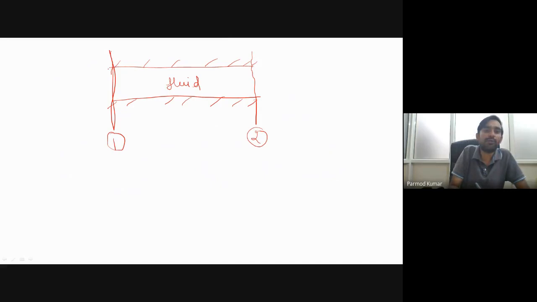Say this plate is maintained at temperature T1 and the other plate is maintained at temperature T2. Say L is the length between the plates, and I fix the origin at the left extreme of this arrangement, so X varies in this direction.